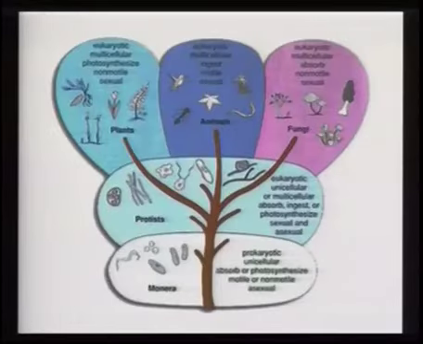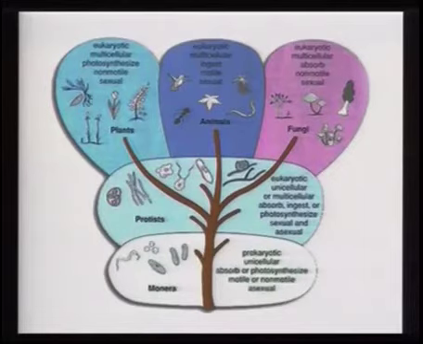We can say it was not possible to define all the organisms into two, and therefore it was Whittaker later on who classified the organisms into 5 kingdoms on the basis of whether they were single-celled or multicellular, with a nucleus or without a nucleus. Depending on that he classified the organisms into 5 kingdoms: kingdom Monera, kingdom Protista, kingdom Fungi, kingdom Plantae and kingdom Animalia.